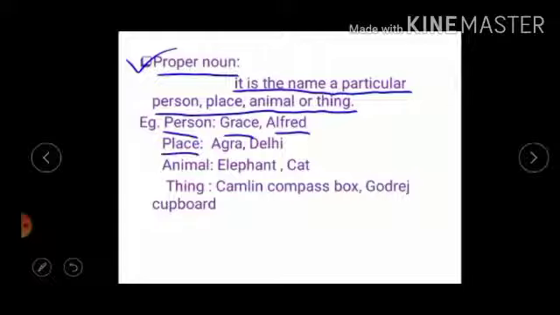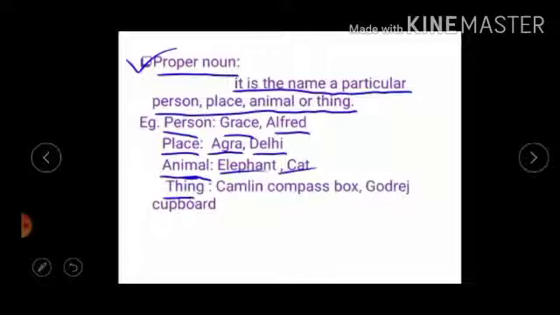Then name of a particular place: Agra, Delhi, USA, Africa, etc. Then particular names of animals: Elephant, cat, tiger, lion.